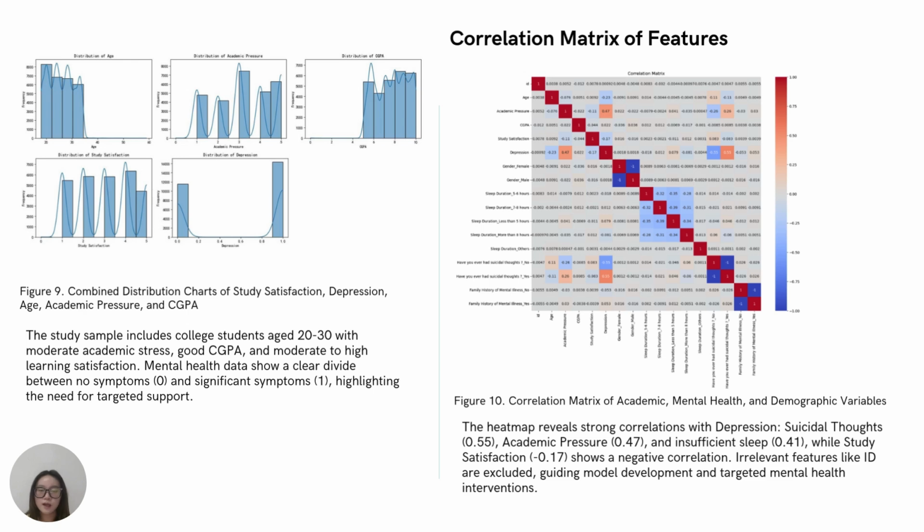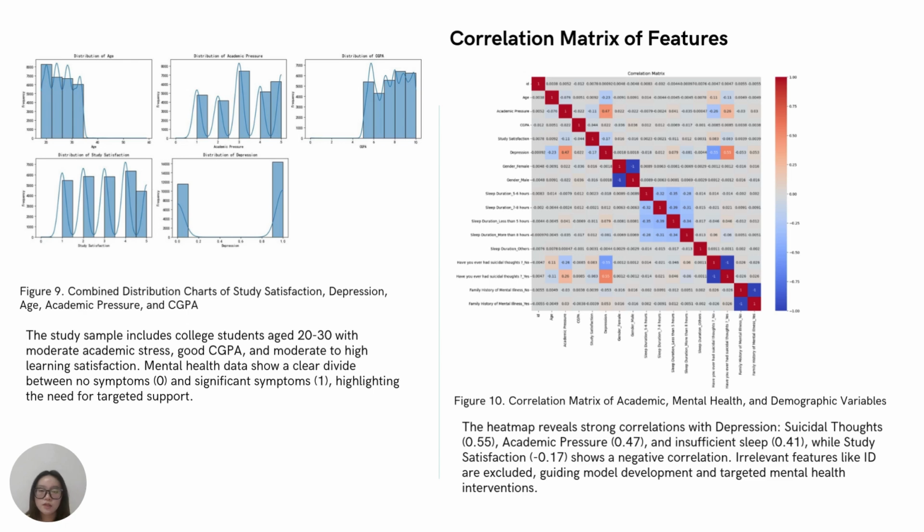The data looks at college students aged 20 to 30 who show moderate academic stress, good grades, and medium to high study satisfaction. It ranges from students with no depression to those with serious patterns, showing the need for focused help.